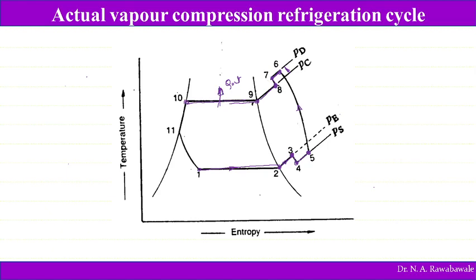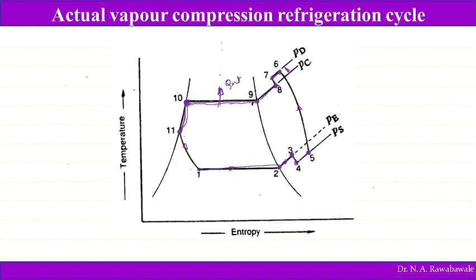Again, this refrigerant, when it enters into the condenser, it is subcooled. Actually it is subcooled, so when it becomes dry saturated, then only it is not entering into the expansion valve. So it is subcooled, or the cooling effect is increased, or this condensate or refrigerant which is in the form of saturated liquid is again cooled below that saturation temperature. That is known as subcooling. When it is subcooled, then it enters into the expansion valve or throttling valve, and then it is throttled from 11 to 1. So this is the last process.